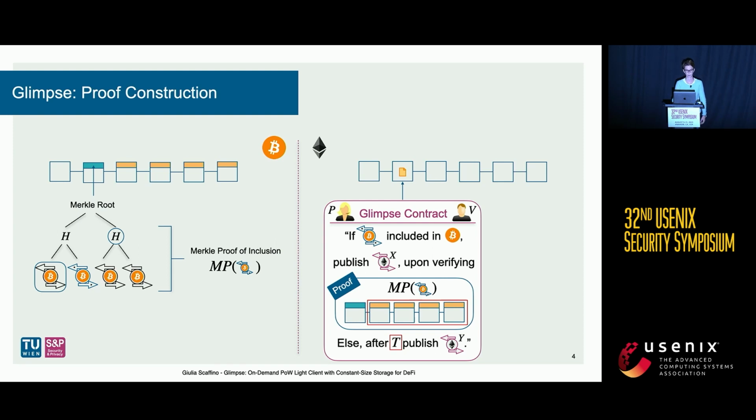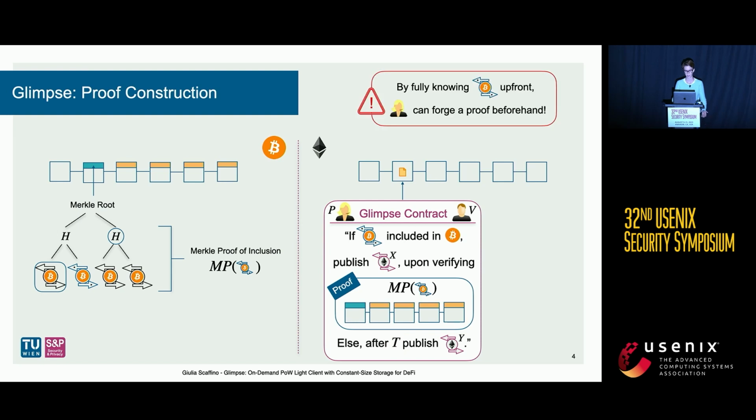Are we happy now? Not quite, because by fully knowing the transaction up front, the prover could forge a fake proof beforehand. So for instance, imagine the prover 1 month before setting up the contract with the verifier could start mining a proof, and only when she has a valid proof that is able to fool the contract, she starts setting up the contract with the verifier. How can we prevent this upfront mining attack?